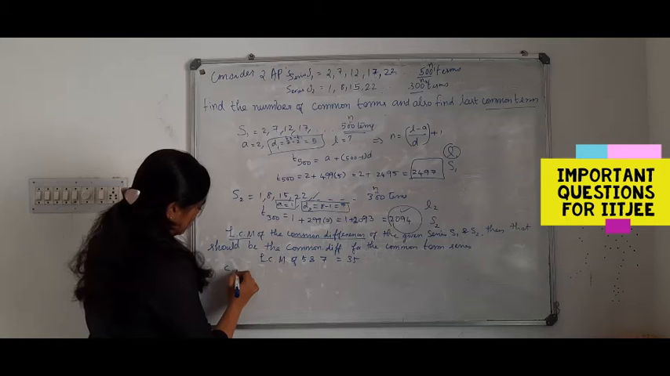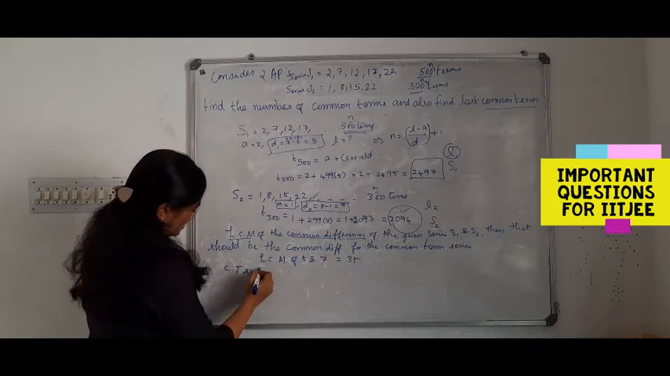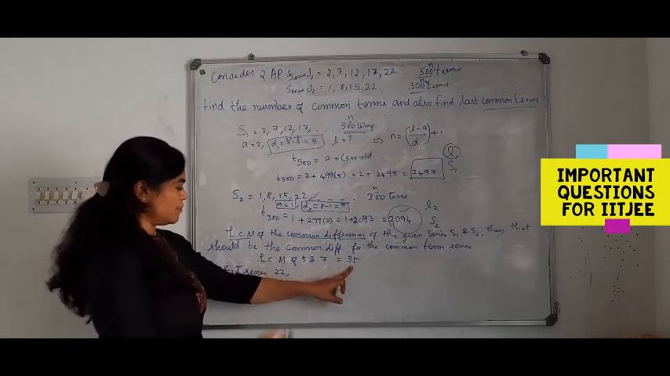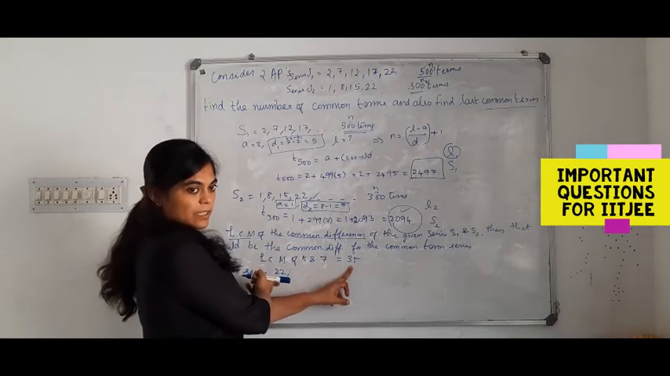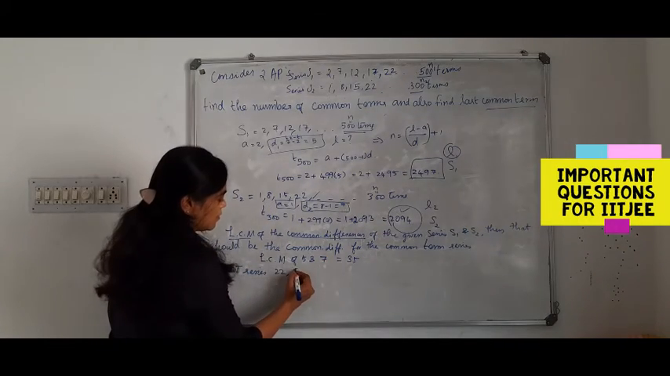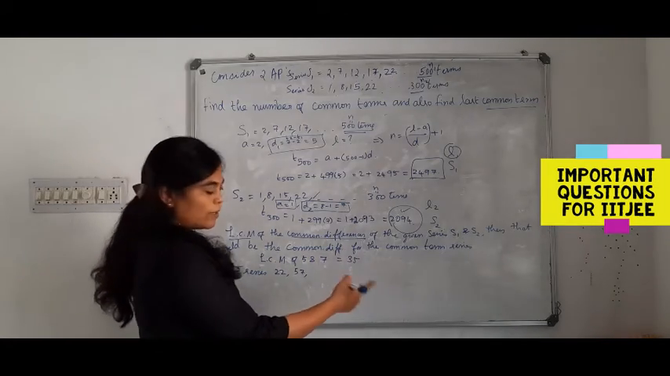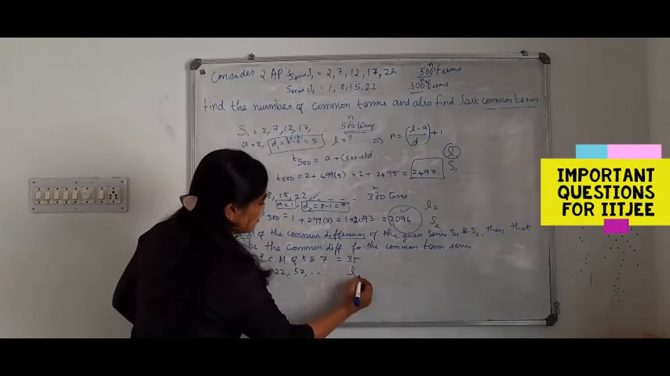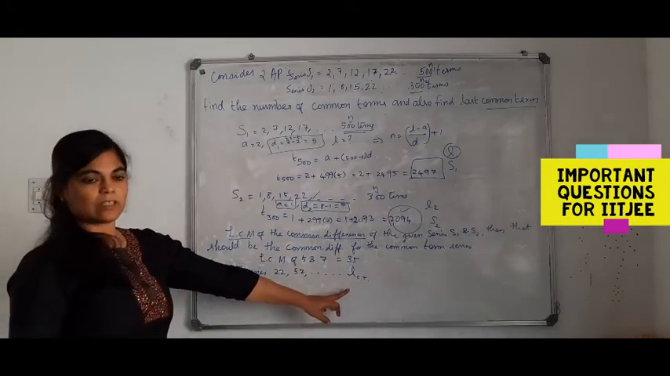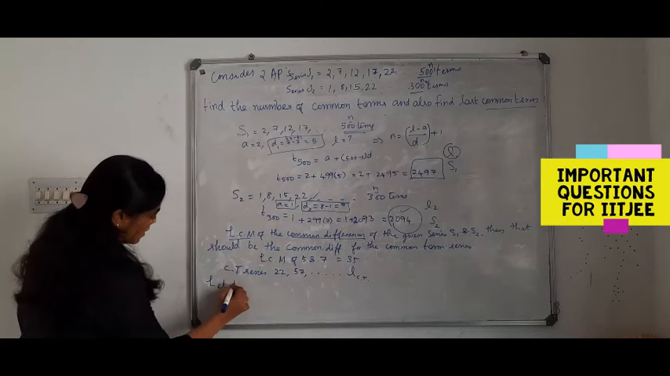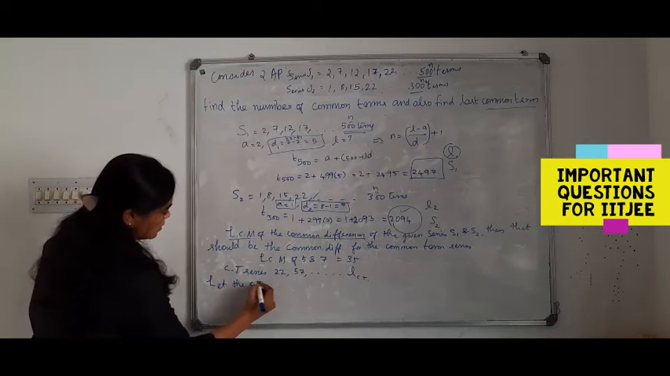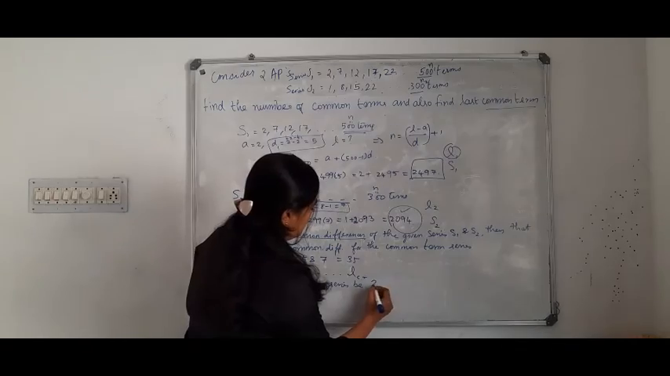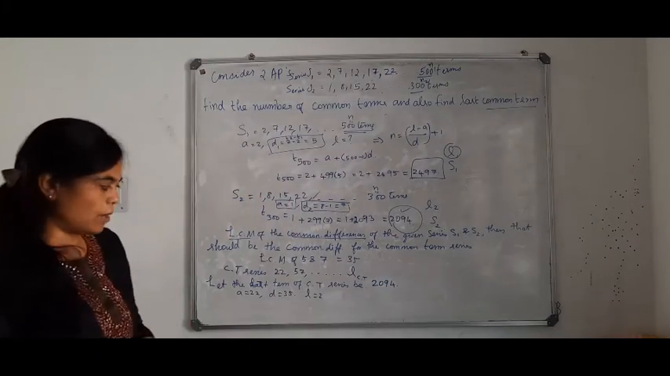Now we are going to write the common term series. That should be 22. What will be the common difference of this common term series? 35. What is 22 plus 35? 57. Likewise, it goes on like that. We don't know the last term of the common term series. Now we assume, let there be a last term of the common term series.